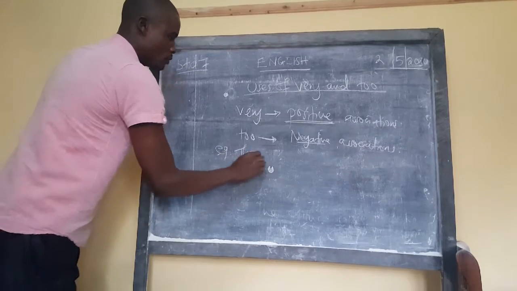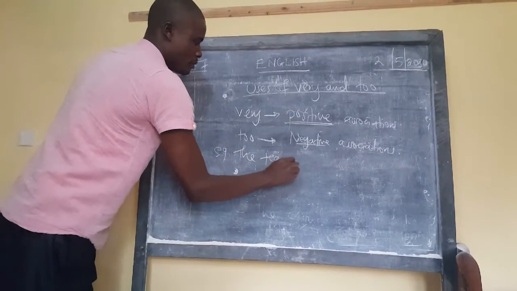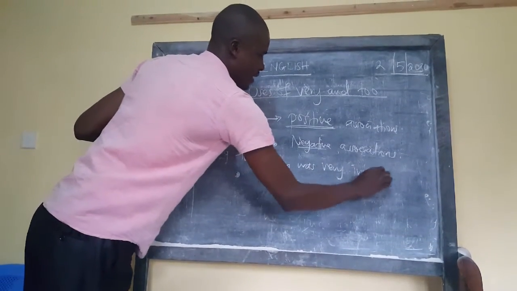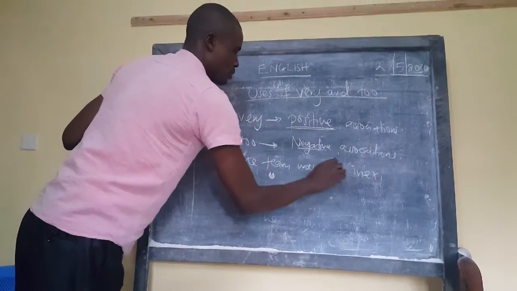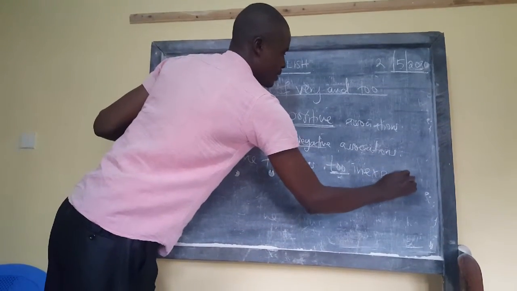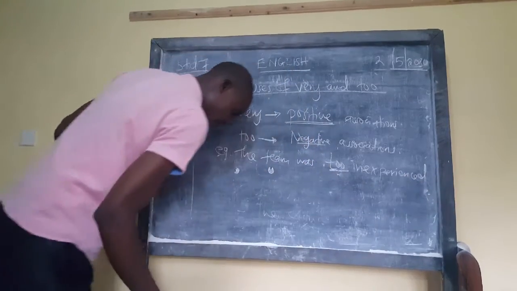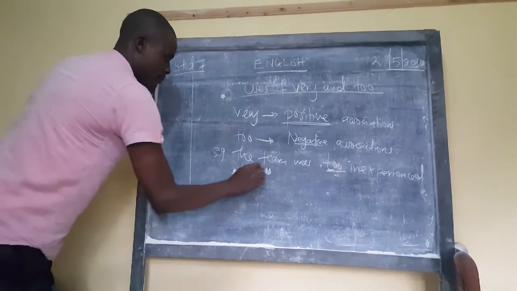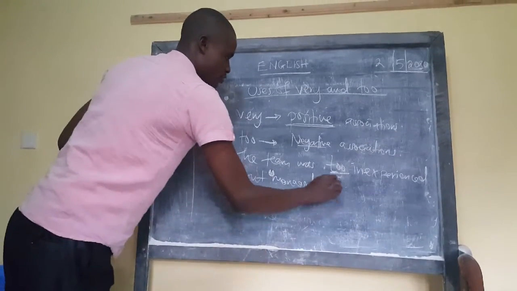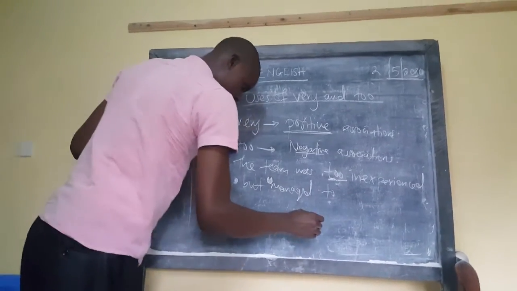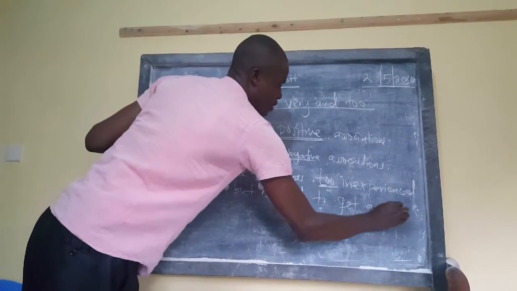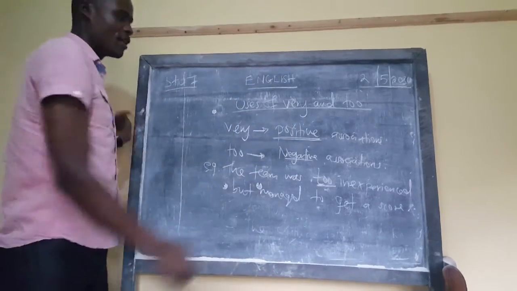The use of too, the team was too inexperienced, but managed to get a score.